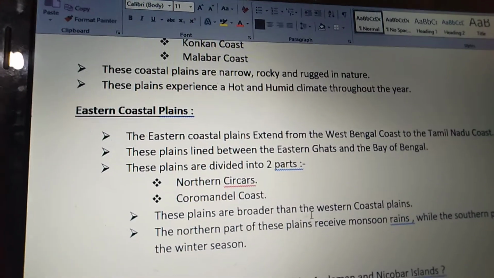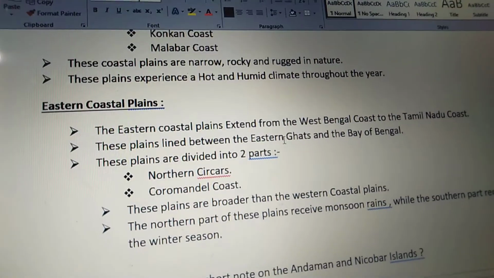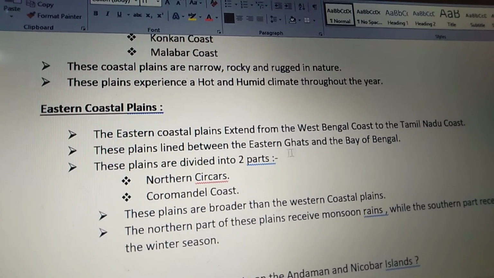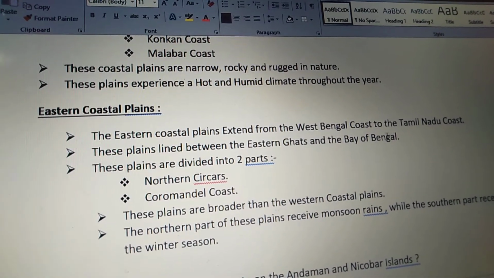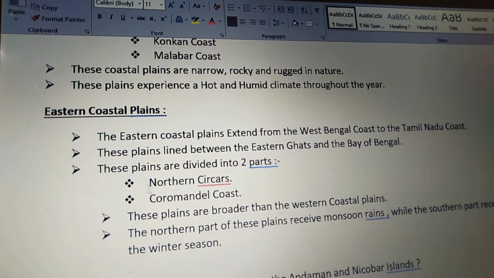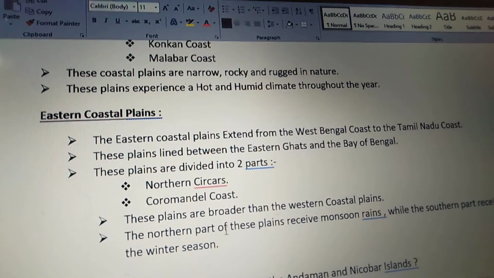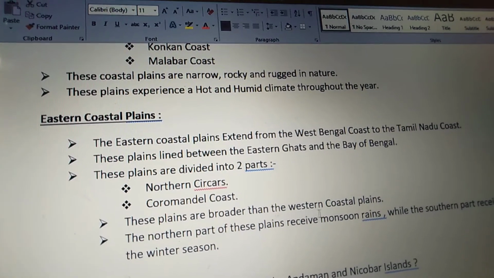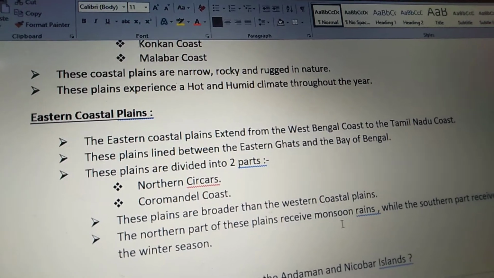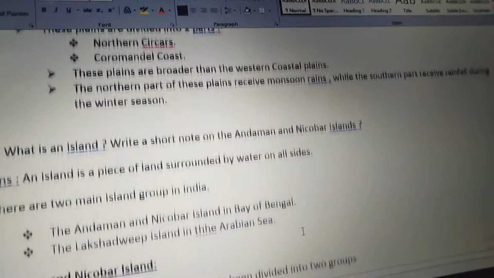Next one, eastern coastal plains. The eastern coastal plains extend from the West Bengal coast to the Tamil Nadu coast. These plains lie between the Eastern Ghats and the Bay of Bengal. These plains are divided into two parts: Northern Circars and Coromandel coast. These plains are broader than the western coastal plains, and the northern part of these plains receives monsoon rains while the southern part receives rainfall during the winter season.